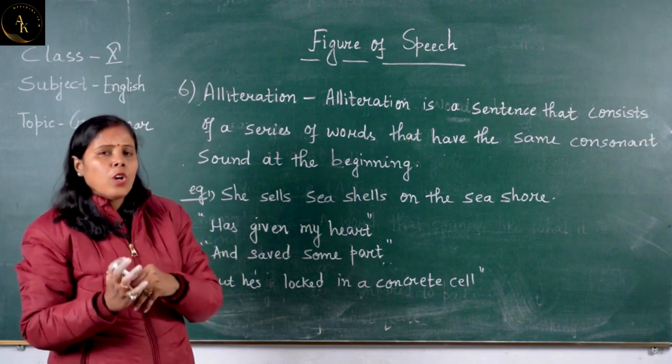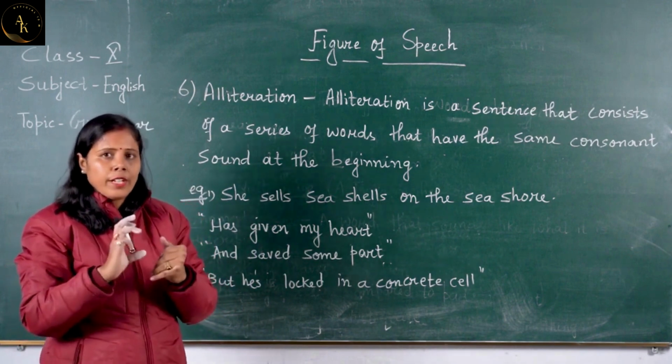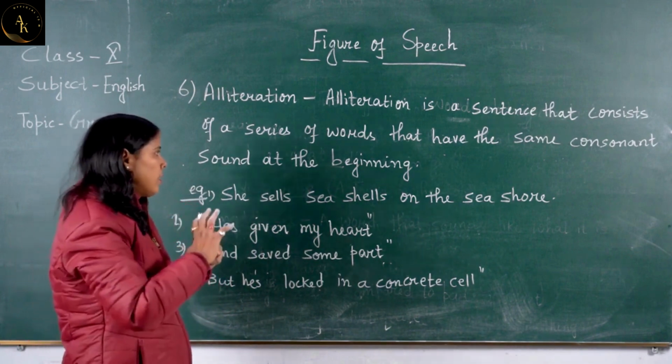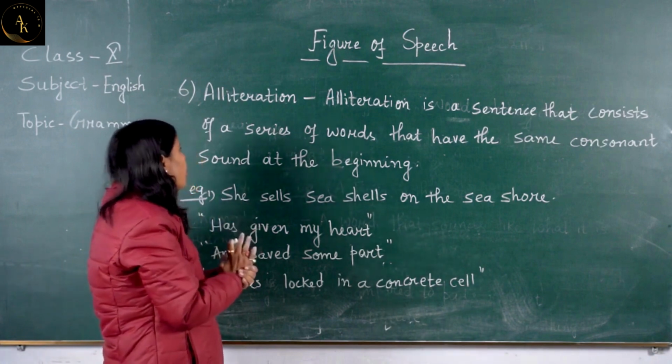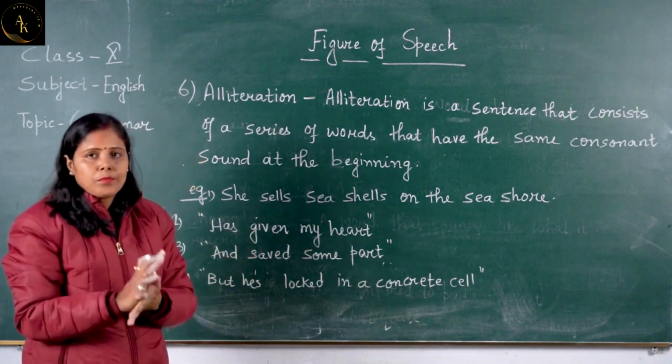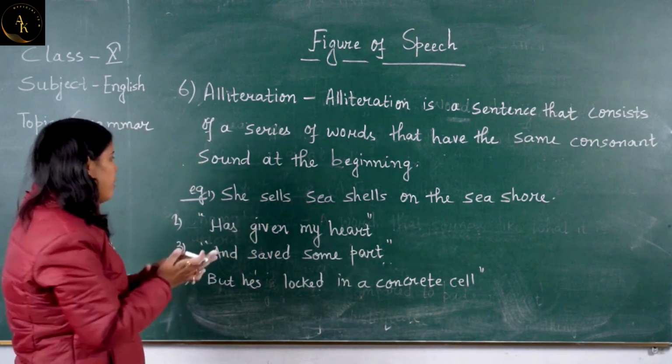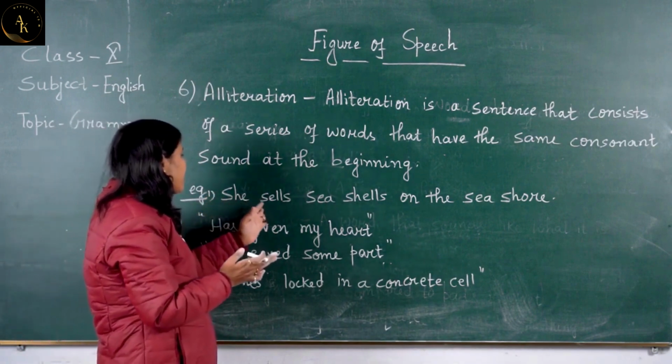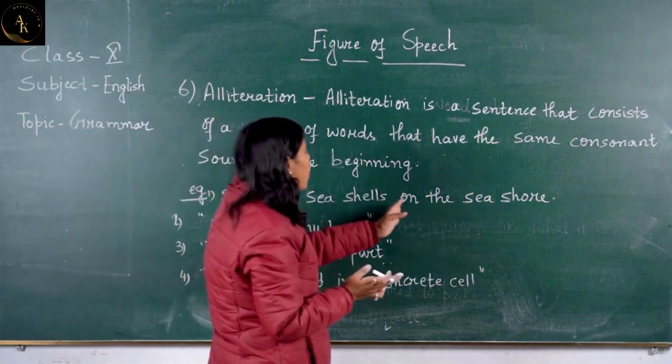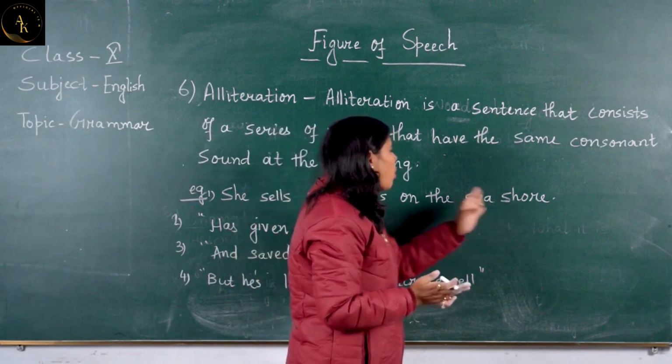अगर same consonant sound करता है in one sentence, so we can say that alliteration is there. For example, she sells seashells on the seashore.